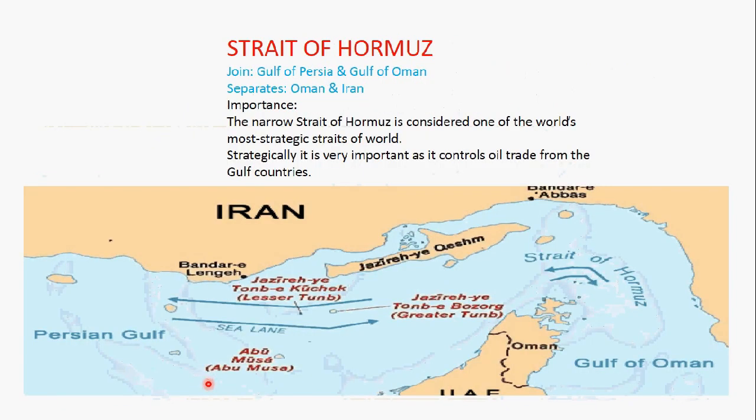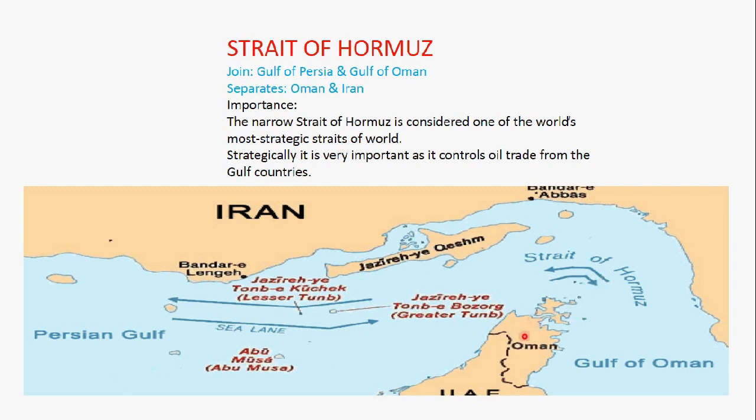Another strait is Strait of Hormuz. Strait of Hormuz joins Persian Gulf and Gulf of Oman. Here we see is Persian Gulf and other side is Gulf of Oman. So both Persian Gulf and Gulf of Oman are joined by Strait of Hormuz, a small channel of water body that joins Gulf of Oman and Persian Gulf.